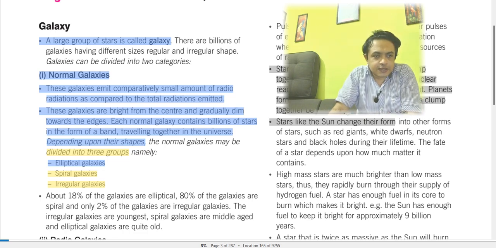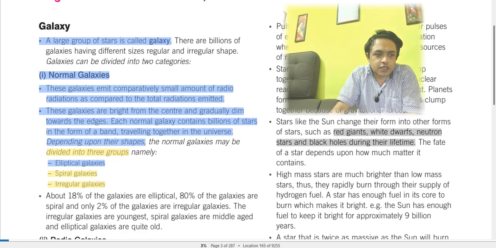Stars like the sun change their own form into other forms of stars, such as red giants. The sun is also a star, and stars form into other forms like red giants, white dwarfs, neutron stars, and black holes during their lifetime. These are the lifetimes, because when a star is created at the initial point, it is a red giant, right?